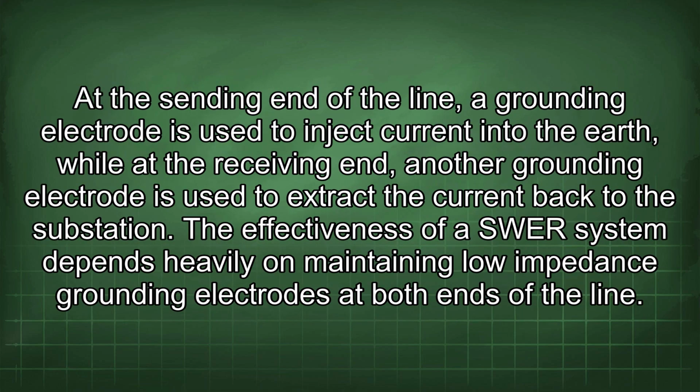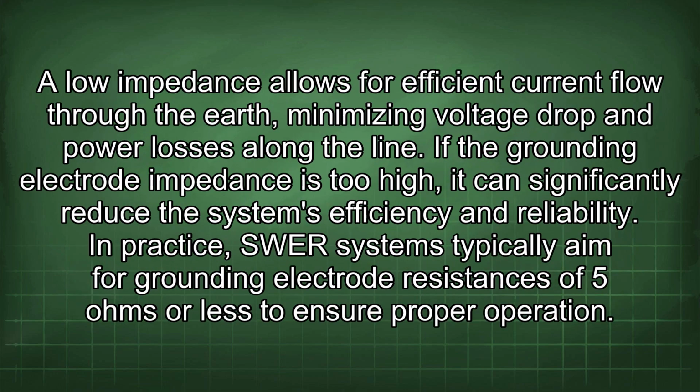At the sending end of the line, a grounding electrode is used to inject current into the earth, while at the receiving end, another grounding electrode is used to extract the current back to the substation. The effectiveness of a SWER system depends heavily on maintaining low impedance grounding electrodes at both ends of the line. A low impedance allows for efficient current flow through the earth, minimizing voltage drop and power losses along the line.